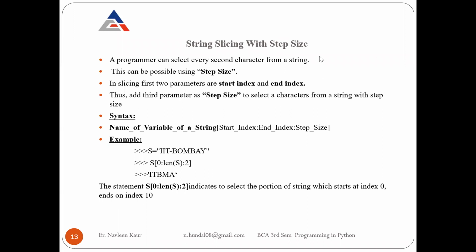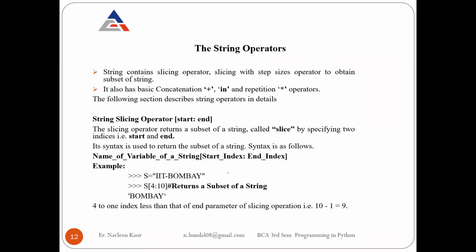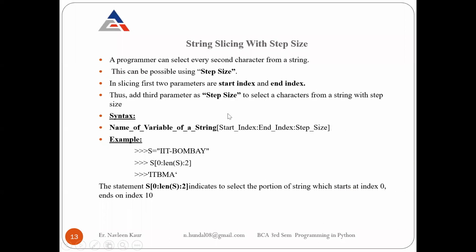So till now, we are dealing with this cutting of your string. But we are considering only elements one by one. IIT Bombay. If I am just displaying Bombay, I have just avoided the first 4 and started from here. Every next one: 0, 1, 2, 3, 4, then plus 1, 5, then 6, then 7, then 8, then 9, so on with the increment of 1. You can also give a step size here. You remember in case of for loop, we were giving it a jump of 2, jump of 3. Similarly, here you can also do string slicing with the step size.